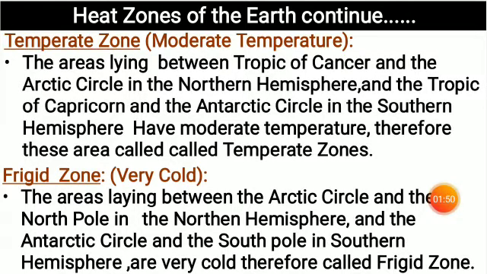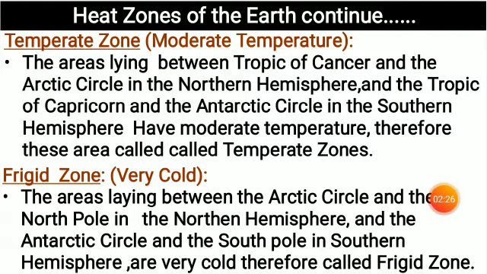Why does this area receive the moderate temperature? Because you see the earth is a little bit bulged in the middle and flat at the poles. So when the sun rays fall, they don't fall directly on that area, they are a little bit slanting. So that's why these sun rays do not directly reach the earth in that area and it receives the moderate temperature. That's why this area is called the temperate zone.